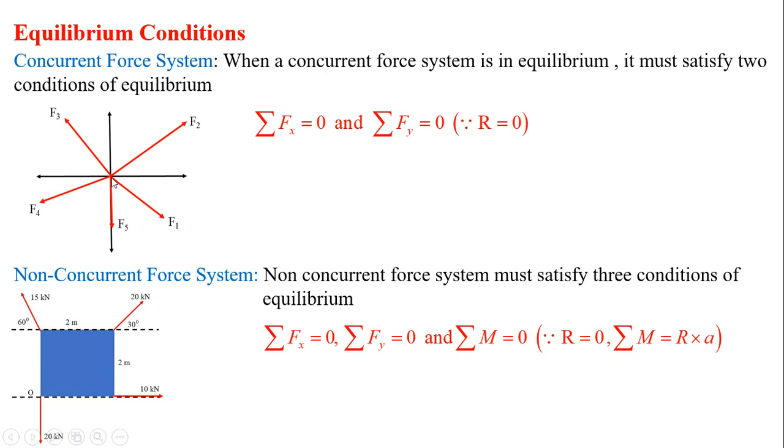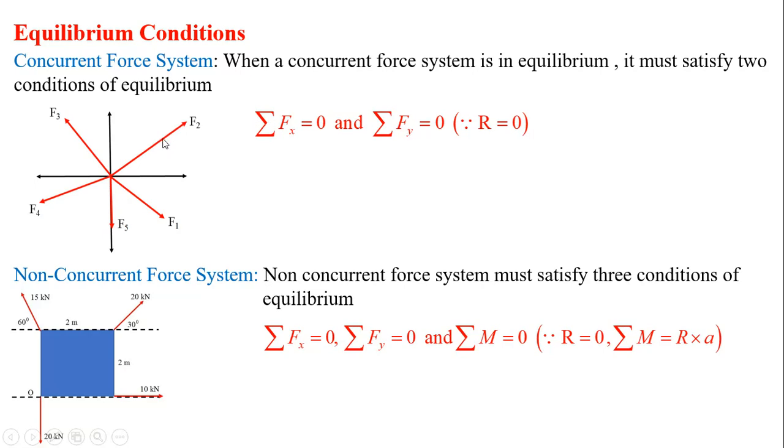Therefore it is a concurrent type of force system, and as per the definition of equilibrium, when a body or force system is in equilibrium, the resultant value is 0. Based on the same, here are two conditions. Since the resultant R of all these forces in the system is 0, the summation of all the forces in the x direction, that is the horizontal direction, is 0, and the summation of all the forces in the vertical direction is also equal to 0.